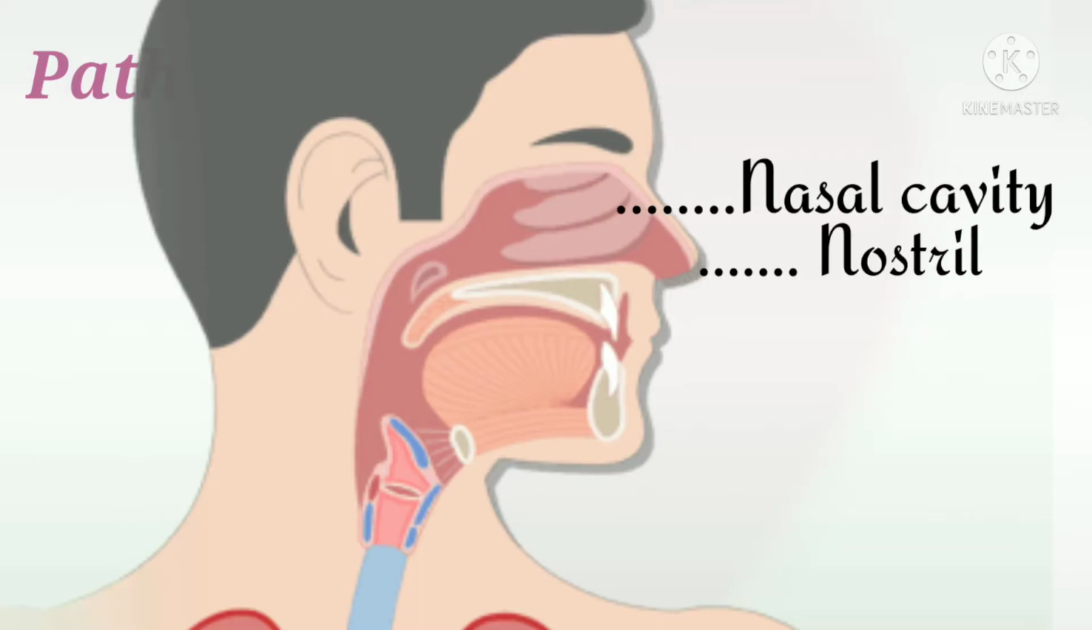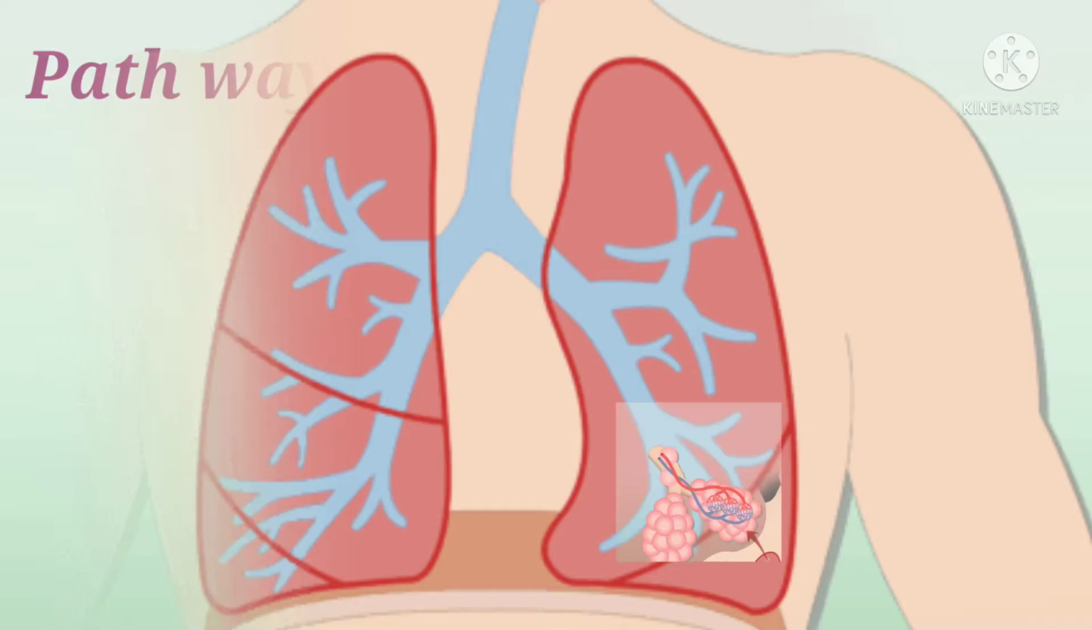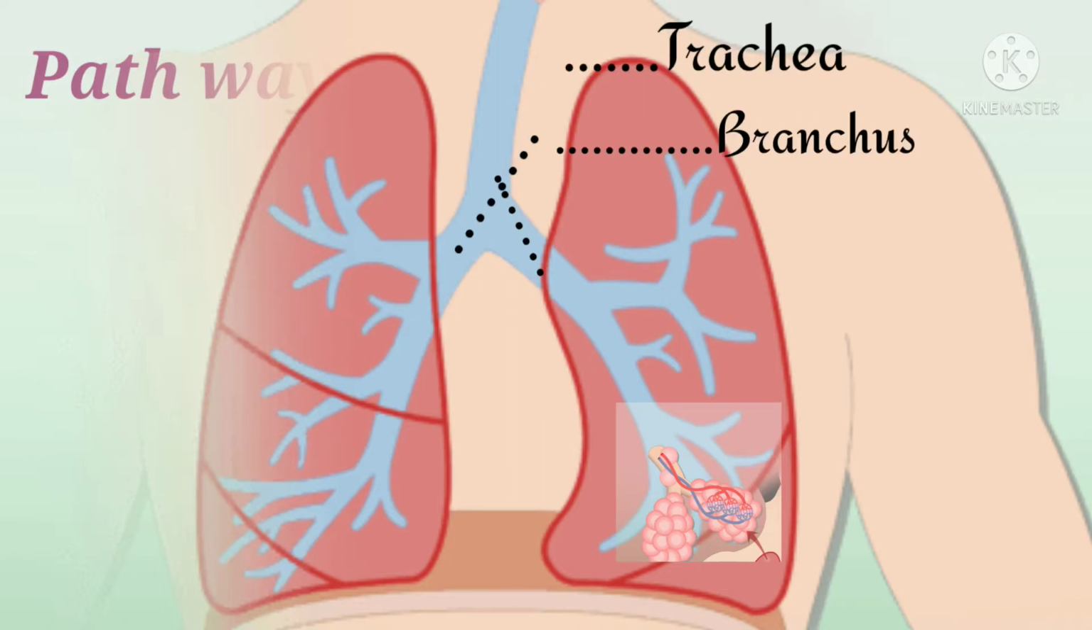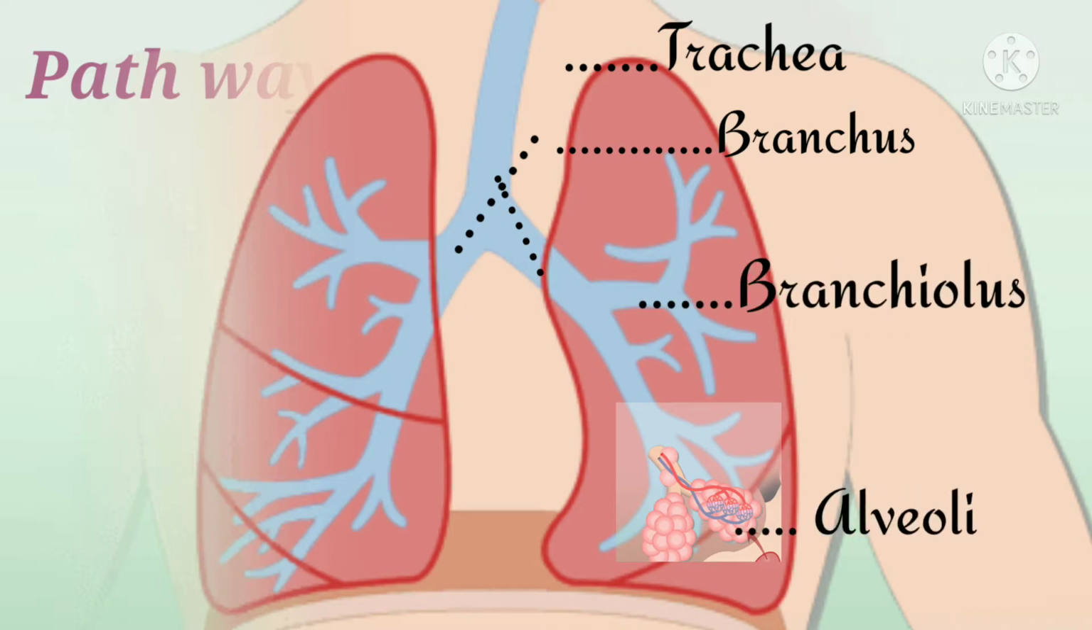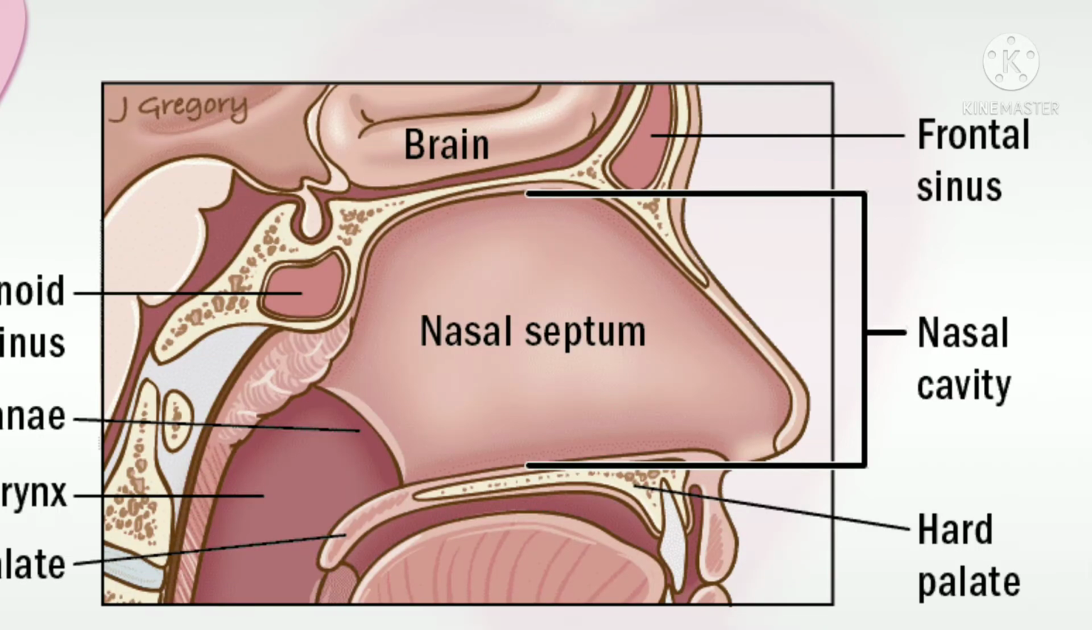Nostril, nasal cavity, pharynx, larynx, trachea, bronchus, bronchioles, and alveoli. Air usually enters the body through the nostrils.